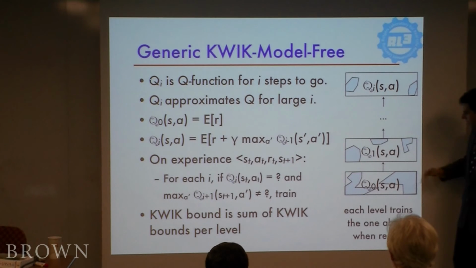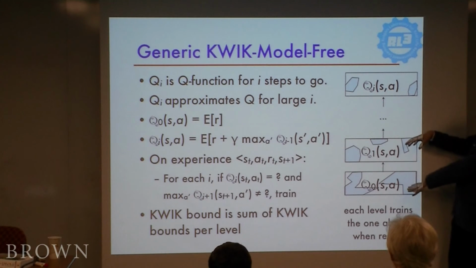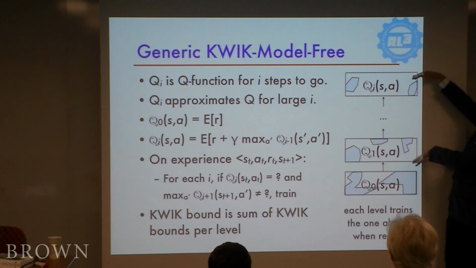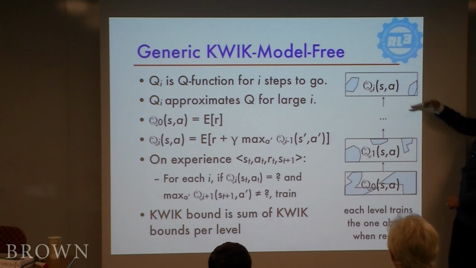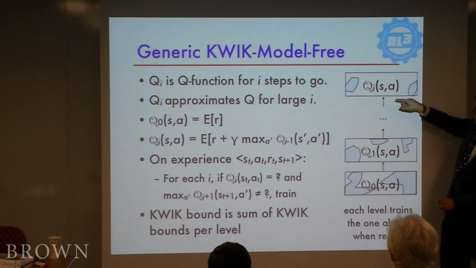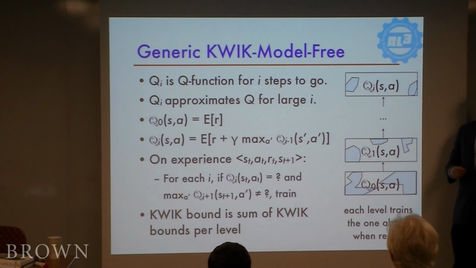But what's good about this is eventually you're going to get down to the bottom, and everything at the bottom doesn't depend on anything beneath it, and so it can slowly fill in. These blue regions are things that are known, they start to fill in from the bottom, and then the things above them depend on those, and the things above them depend on those, and by the time you get to the top, there might be very few things that are known, but the number of times it says, I don't know, ends up being proportional to how long it takes to learn. It's like a coin learning problem at each state-action pair at each level. And so because of that, we end up with a polynomial bound on the number of times it needs to act in the world before it starts being able to make accurate predictions of the Q value.